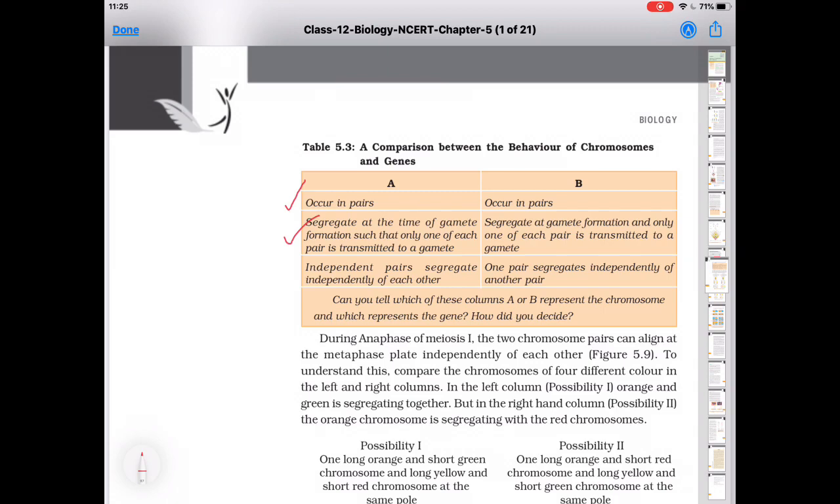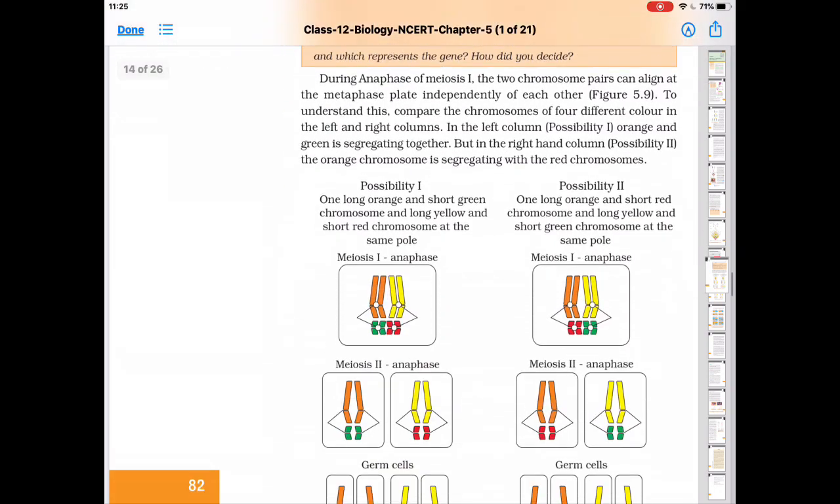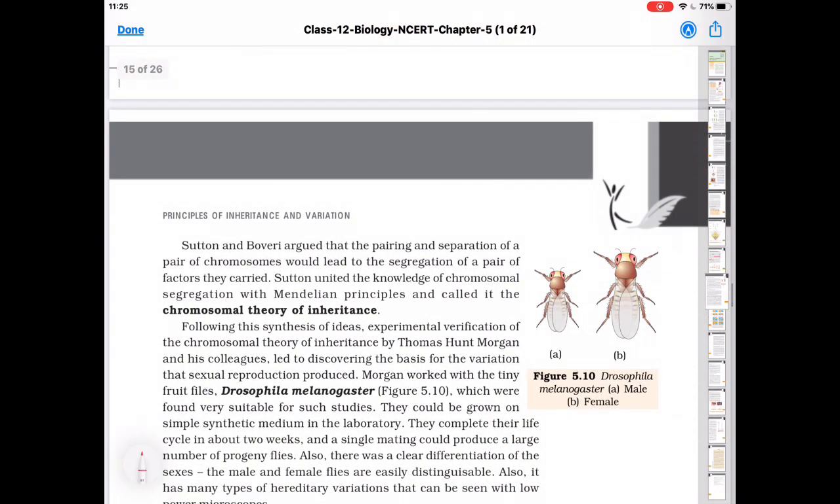Now, Sutton and Boveri argued that pairing and separation of a pair of chromosomes would lead to the segregation of a pair of factors they carried. Sutton and Boveri explained that because genes are present on chromosomes, when chromosomes segregate, the genes present on them also segregate. Sutton united the knowledge of chromosomal segregation with the Mendelian principle and gave the chromosomal theory of inheritance.